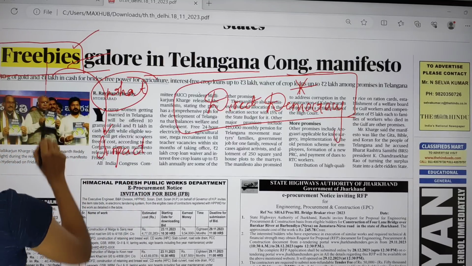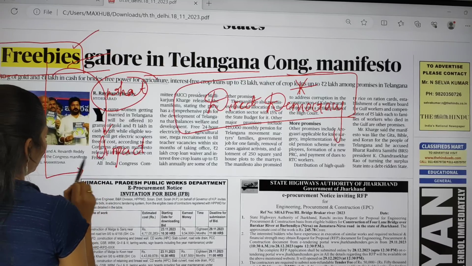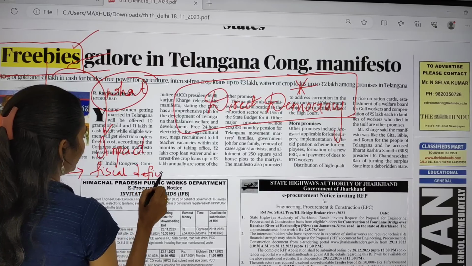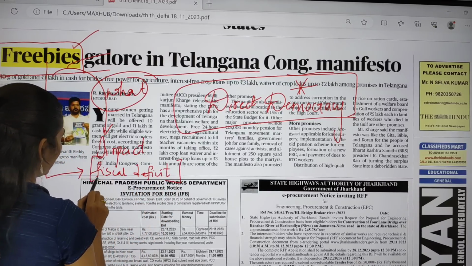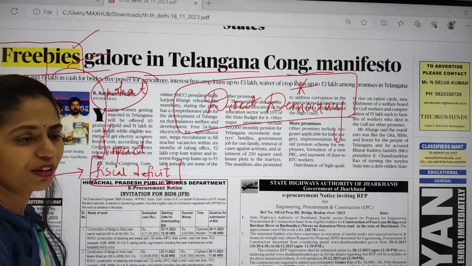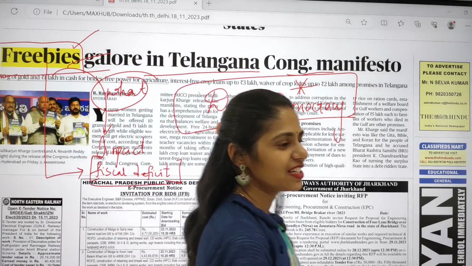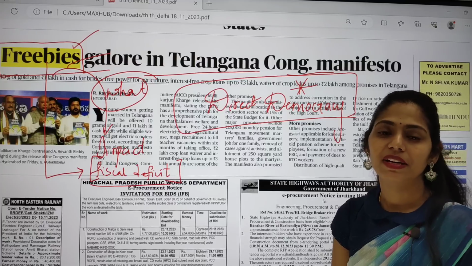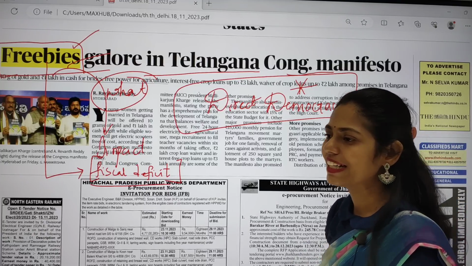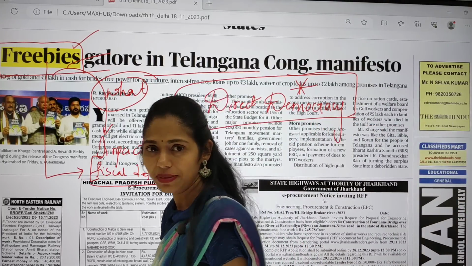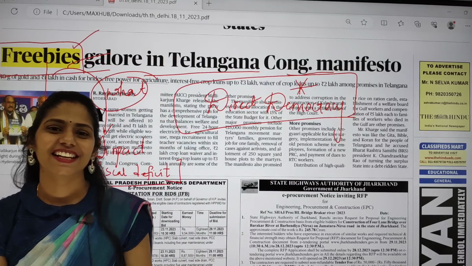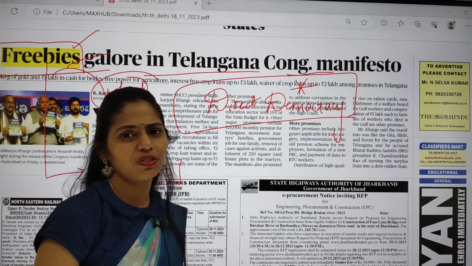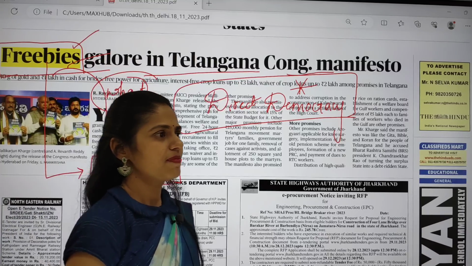Actually these freebies will lead to the fiscal deficit of the state. Already many states are having a debt burden, especially our state Telangana, which has a lot of debt. One tragedy in our state is that the income the government gets from liquor is very high. No other state in India gets that much revenue from liquor, but only our state Telangana. Actually yesterday I was watching one interview of one famous tax officer.